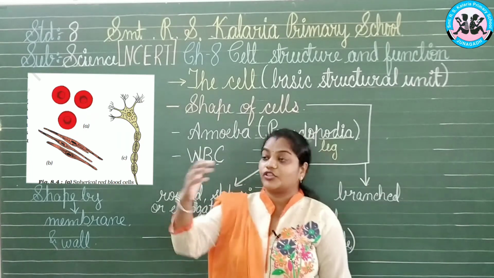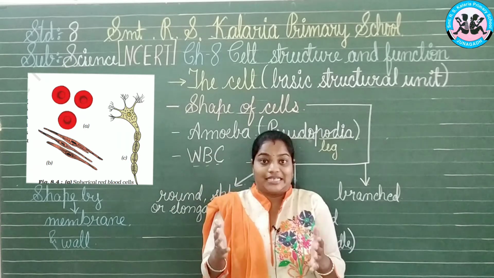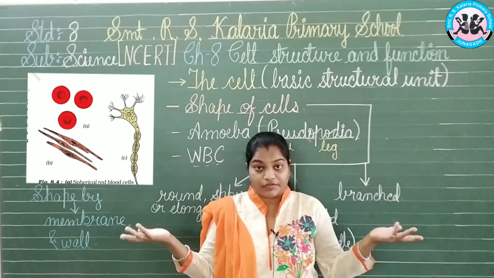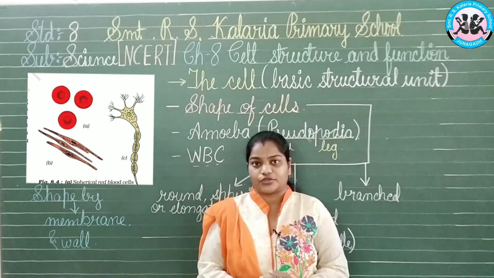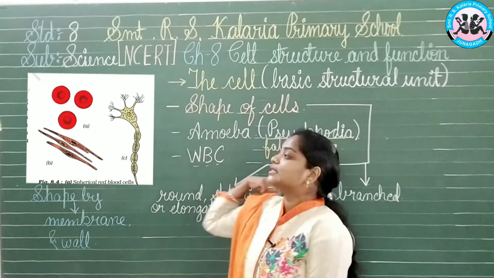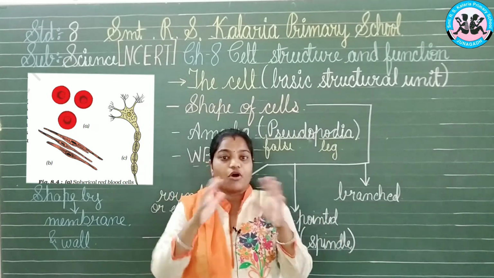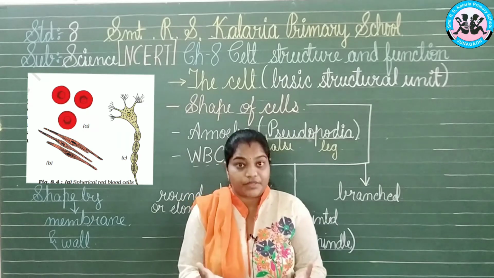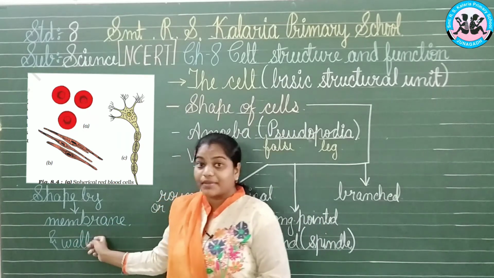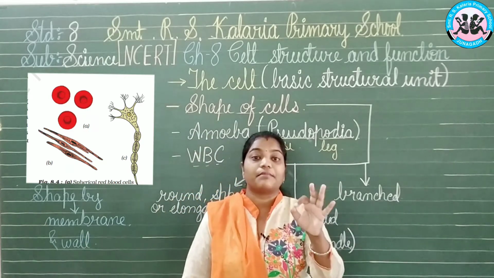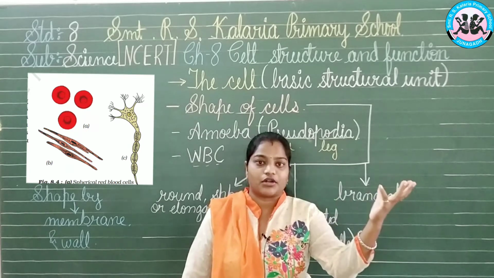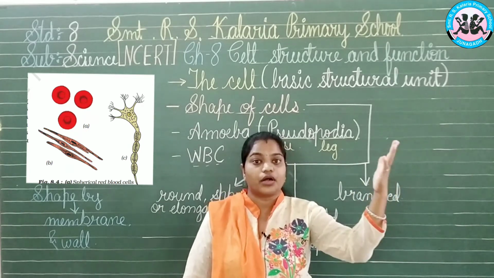Now what are the things which give the shape to the cells? This is a very big and important question. See, we have studied the number of the cells and the shapes of the cells. Now who is responsible for giving the shape to the cells? Here we come with the answer that there is always a border-like structure which gives the shape to something. Here also the cell has a border-like structure which is known as the membrane. Every cell possesses a very minute membrane between the cell and the outer side of the world, you can say.